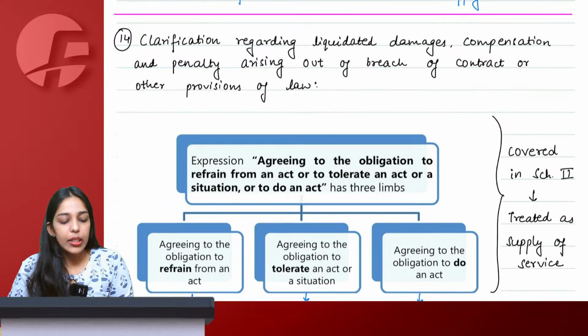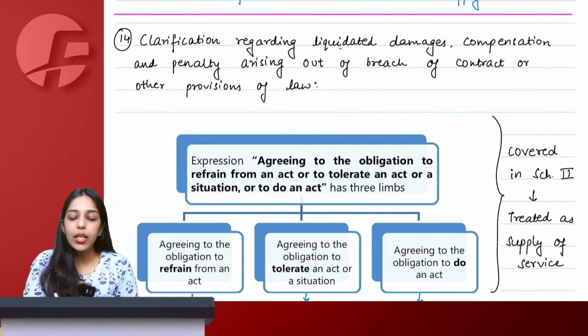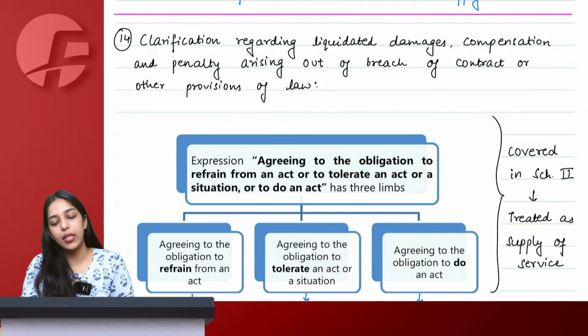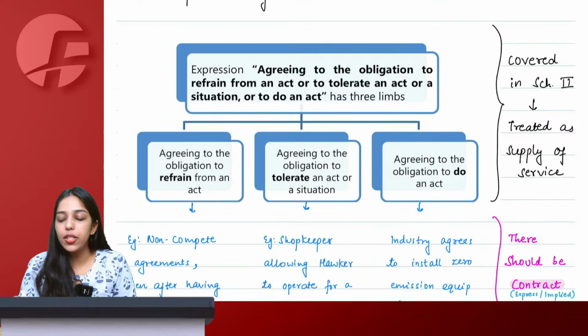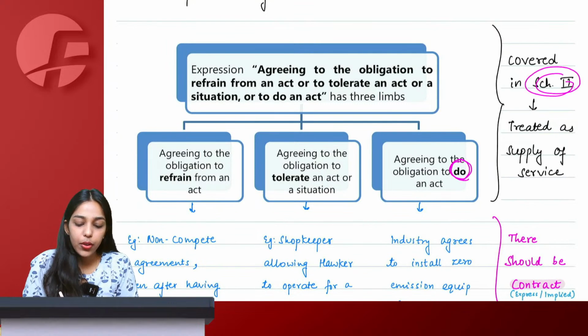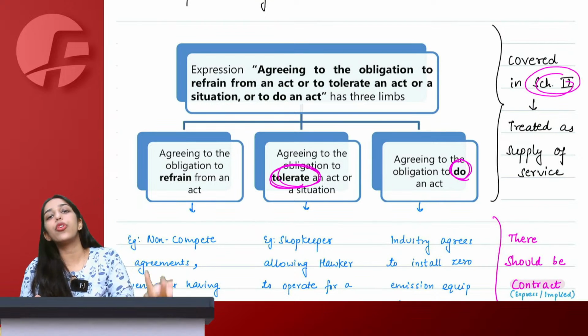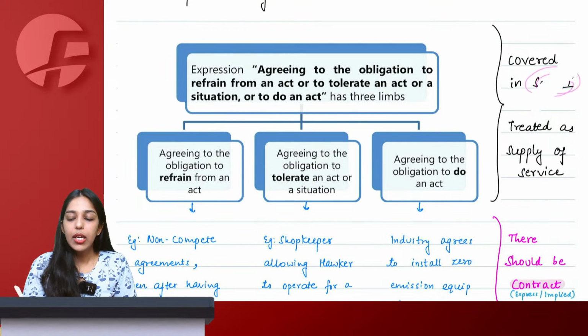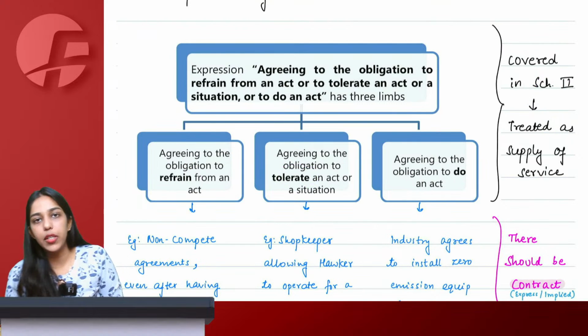Yes, ma'am. Then next is a clarification regarding liquidated damages, compensation and penalty out of breach of contract. See, three things we had seen in schedule 2. To do an act, to tolerate an act and to not do an act or to refrain from an act. Three things we had seen that they are considered as supply of service.